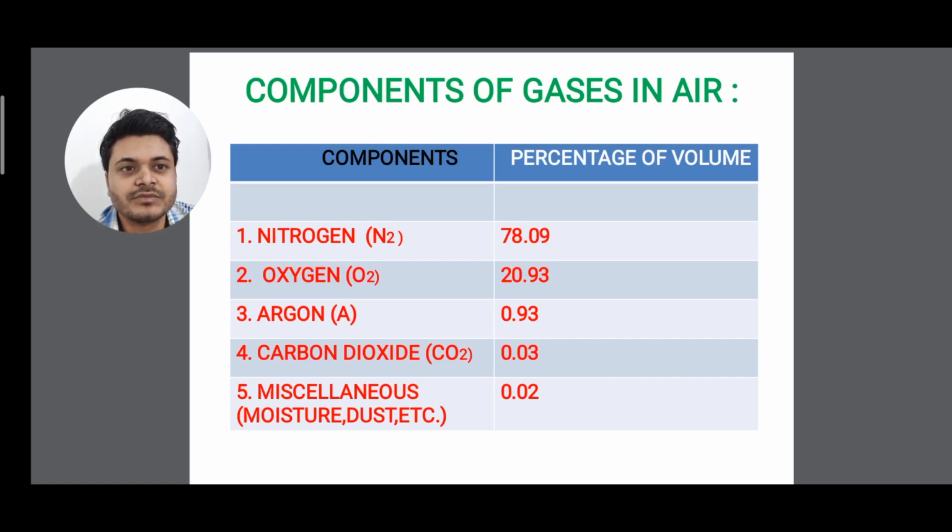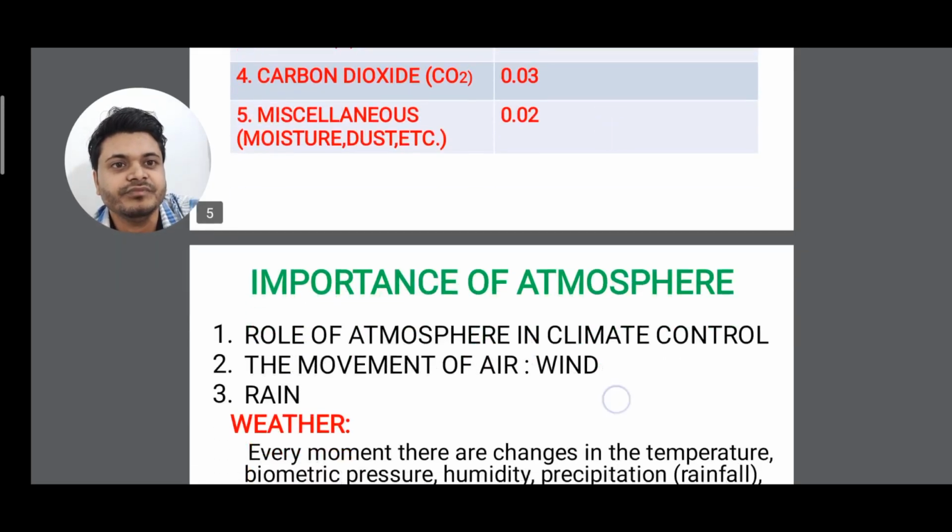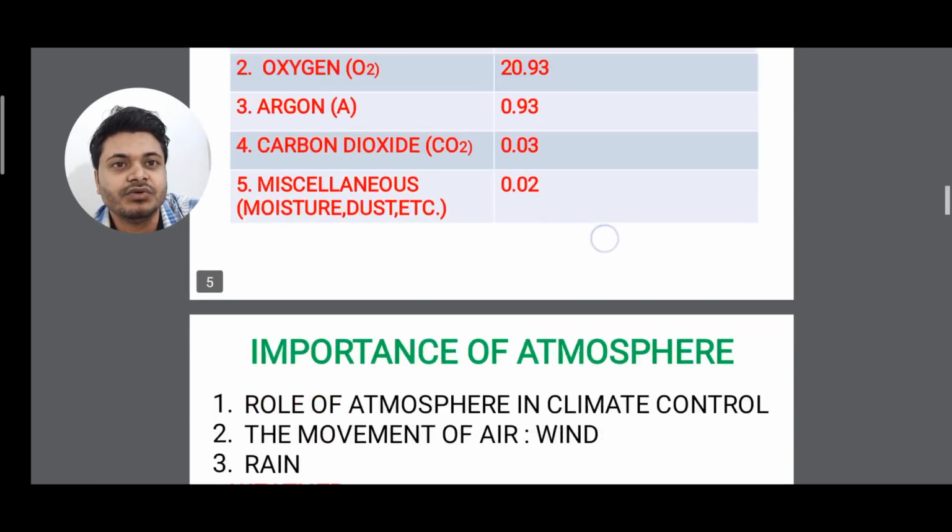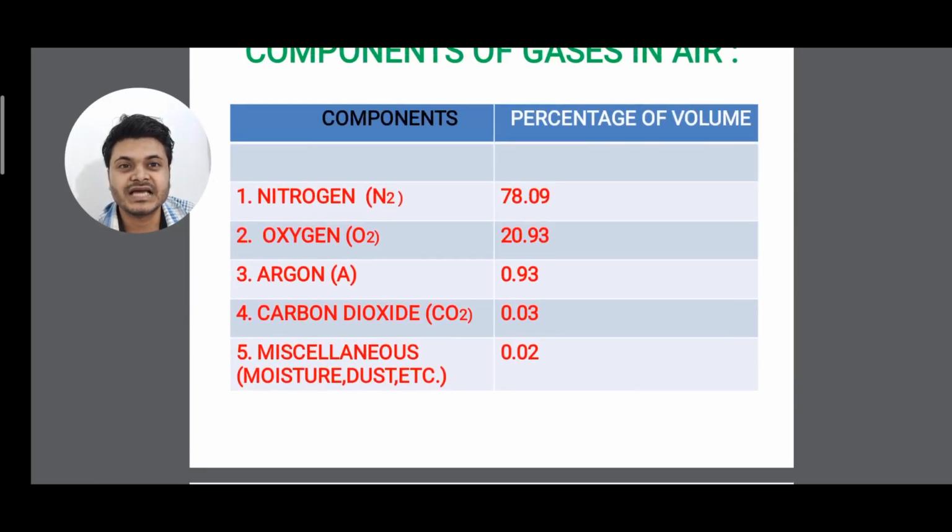The oxygen present in the atmosphere is 20.93 percent. Then the amount of argon present is 0.93 percent. Carbon dioxide present is 0.03 percent, and other miscellaneous like dust and moisture are present at 0.02 percent. So these are the different gases and percentages present in the atmosphere. We know that we take in oxygen and release carbon dioxide. You can see the value of oxygen present in the atmosphere is 20.93.